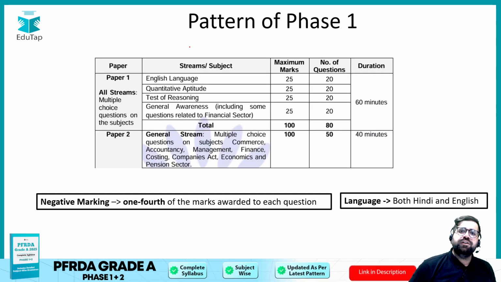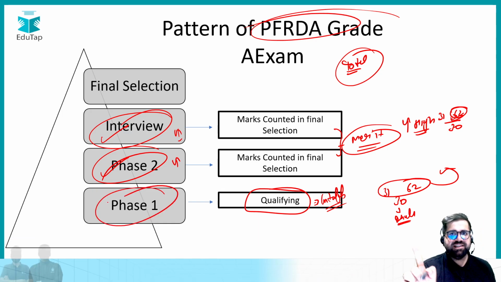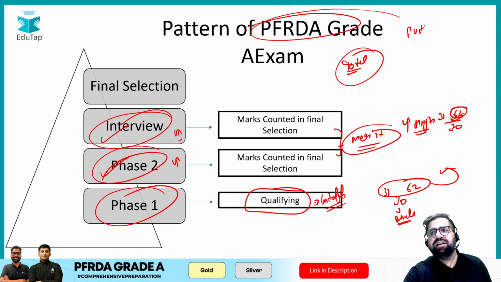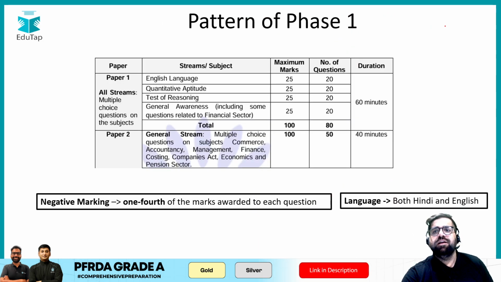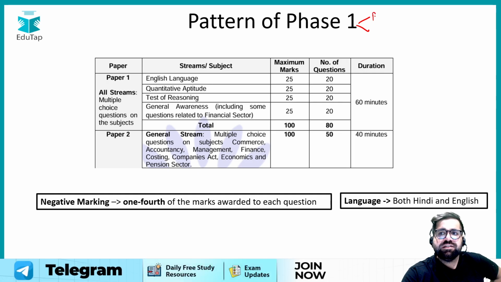Okay, moving forward to the pattern of phase 1 now. We are first discussing the pattern. We are not discussing the syllabus right now. Now, the pattern is very easy. Phase 1 is conducted in two papers. You have paper 1 and you have paper 2 as well.